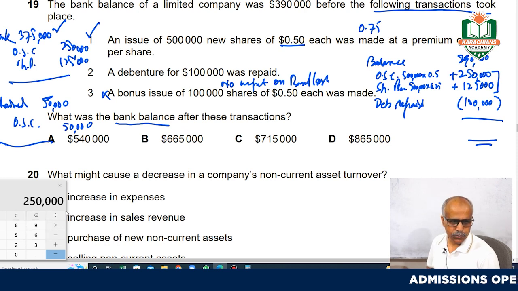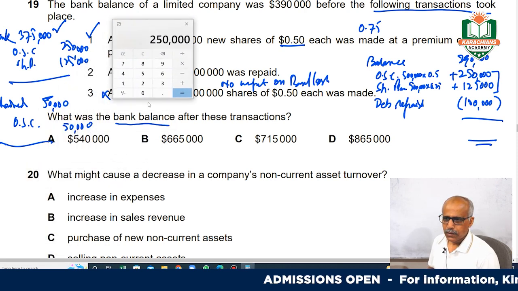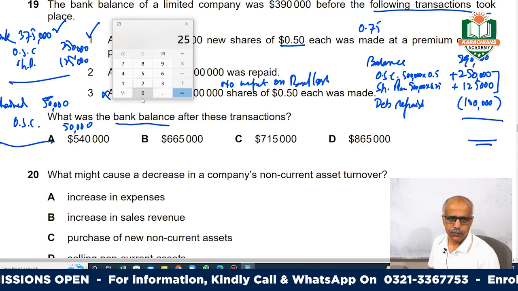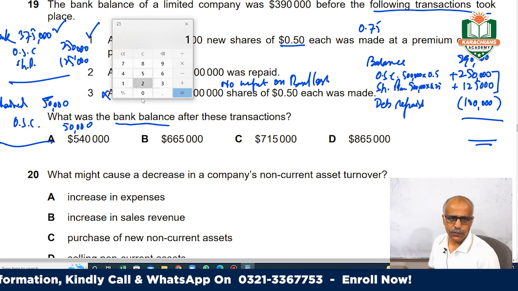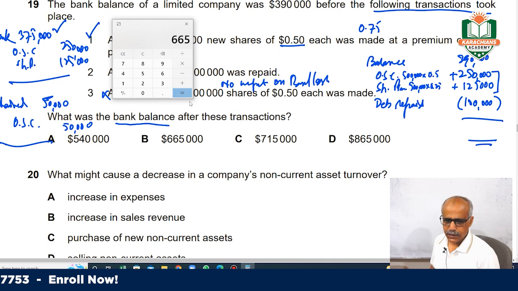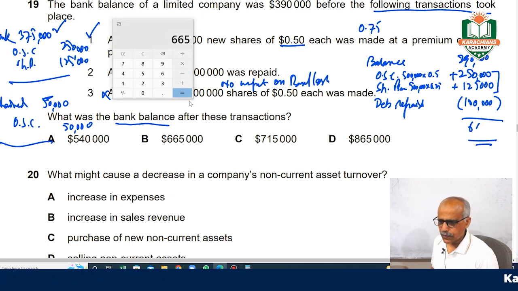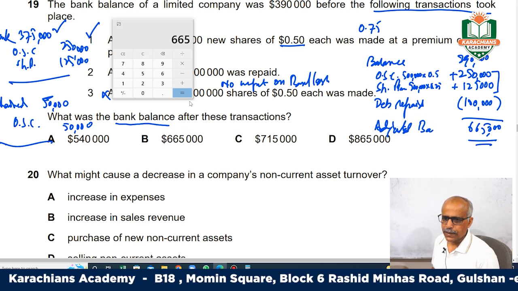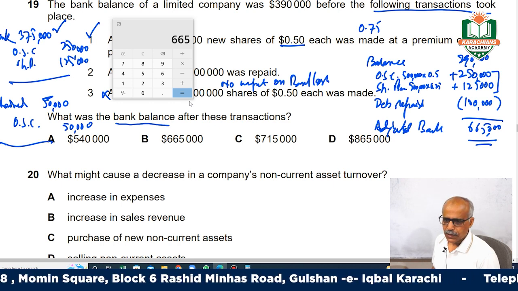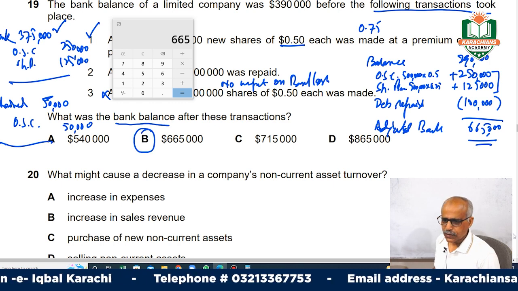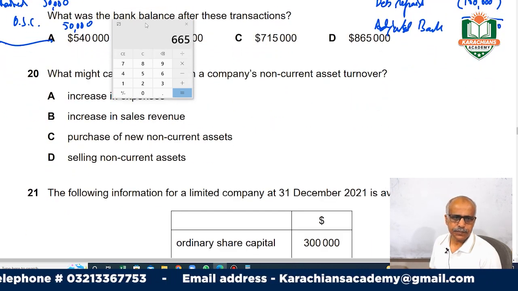We can do the total. 390,000 was your opening, plus 250,000, plus 125,000, minus 100,000. Okay guys, this is 665,000. So your adjusted bank position would be 665,000, and your answer would be B. Hope this is clear. Move on to question number 20.